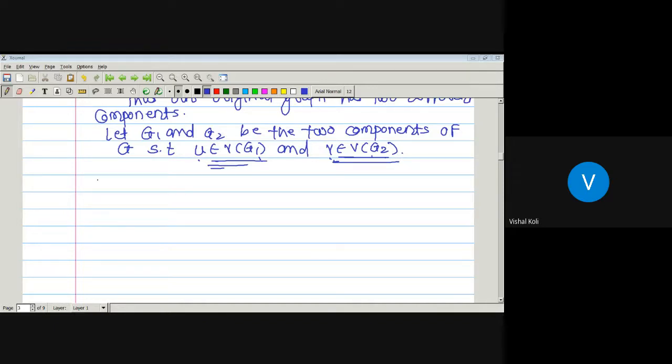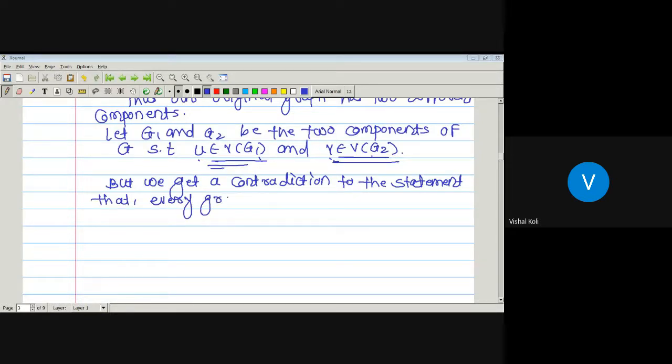So this is not possible, and we get a contradiction to the statement that every graph has an even number of odd degree vertices.